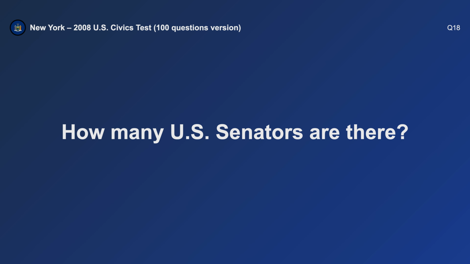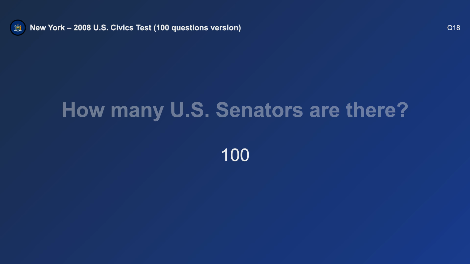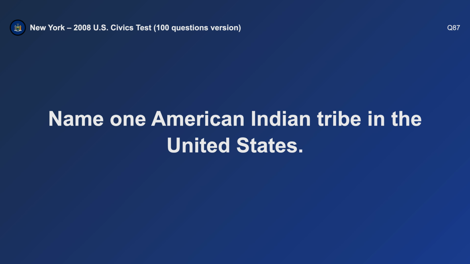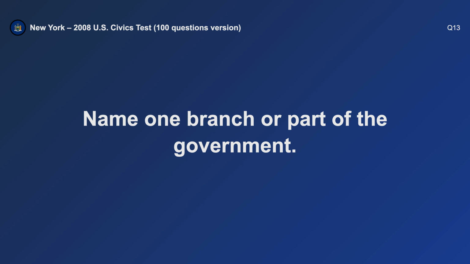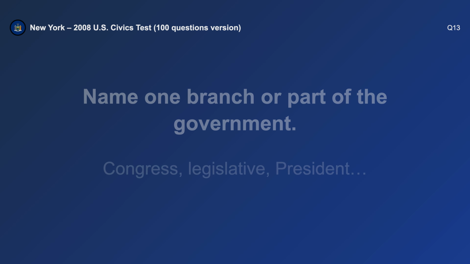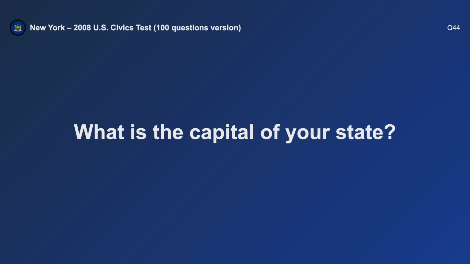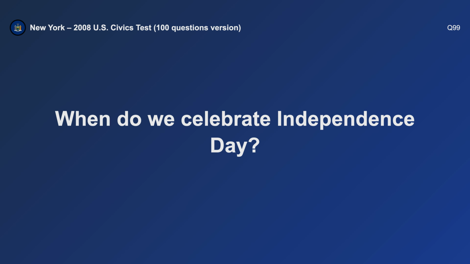How many U.S. senators are there? 100. Name one American Indian tribe in the United States. Cherokee. Name one branch or part of the government. Congress. What is the capital of your state? Albany. When do we celebrate Independence Day?